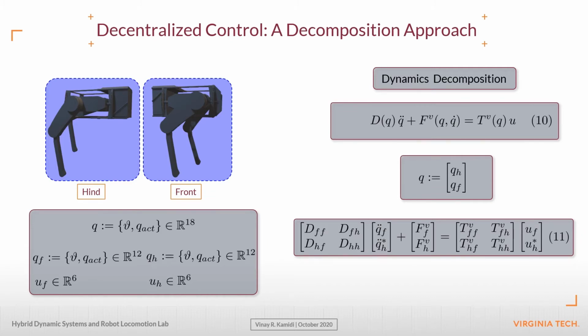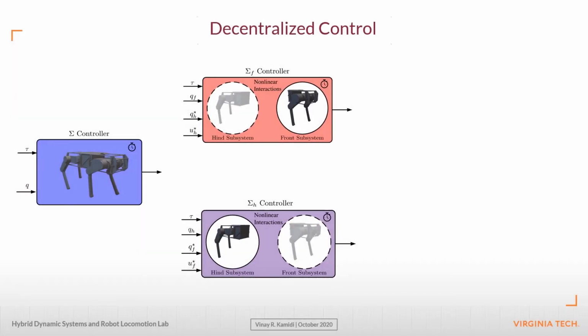Note that earlier we said strong nonlinear interaction forces are manifested by the dormant subsystem, which here is the hind subsystem, onto the dynamics of the subsystem under consideration, which here is the front subsystem. The manifestations can be seen in the form of QH double dot and UH. Since we are interested in solving for the control vector UF, we make the assumption that UH and QH double dot are on the orbit and hence are aptly denoted by the stars in the superscripts. The vice versa is true when solving for the dynamics of the hind subsystem. Similarly, we can decompose the time-varying centralized control laws into local decentralized control laws.